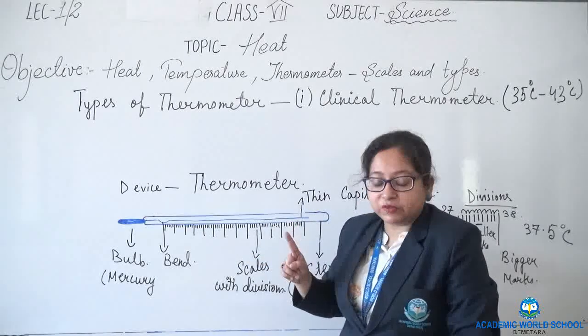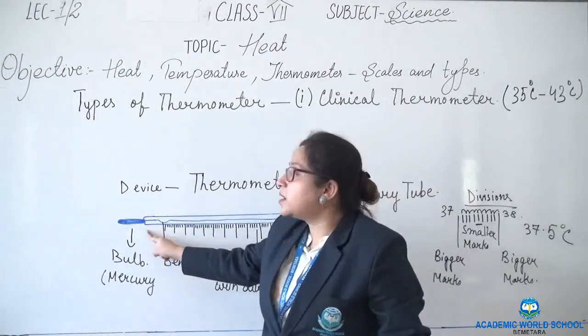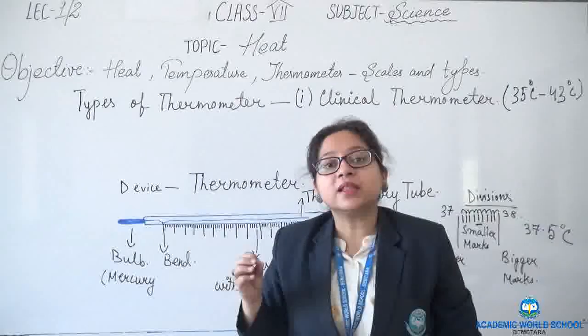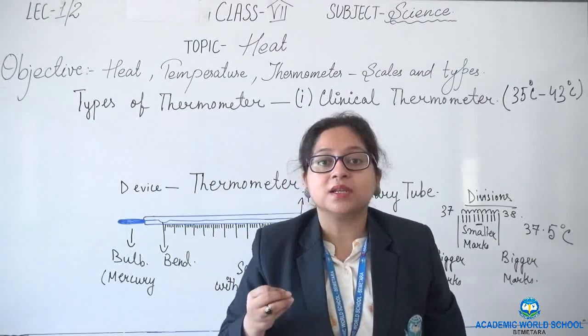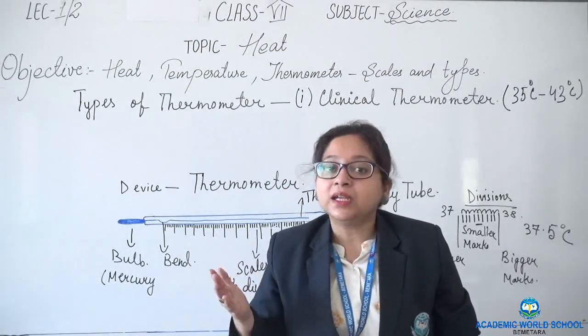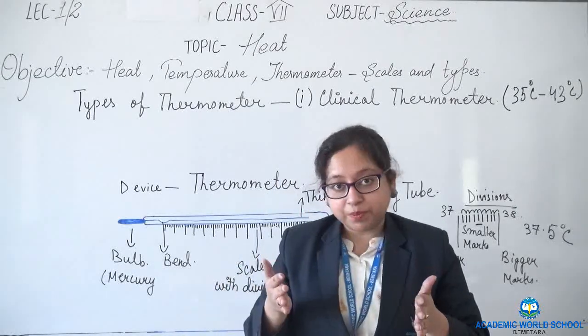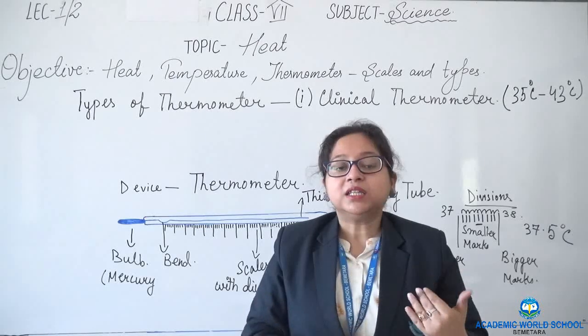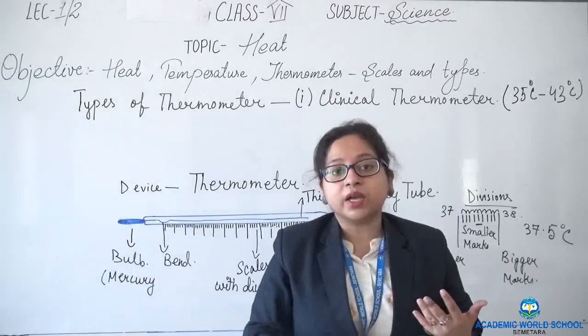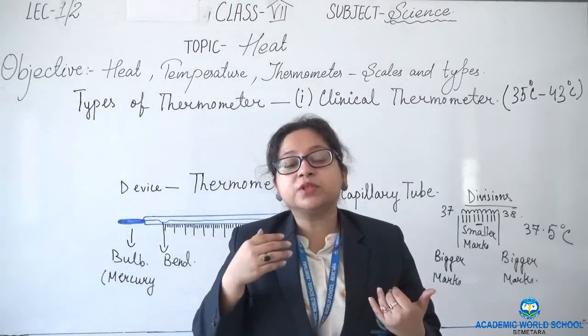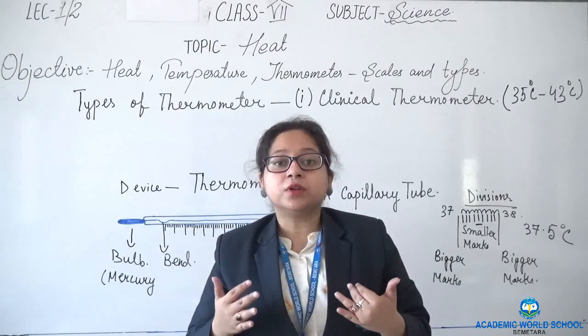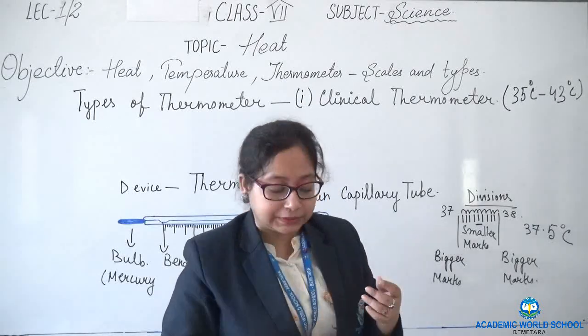And in the bulb, mercury is present. Mercury is highly toxic. So we should prevent the thermometer from breaking, and when putting it in our mouth, we should be careful that we do not chew it or swallow it.